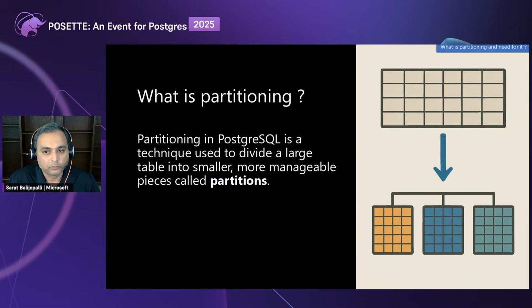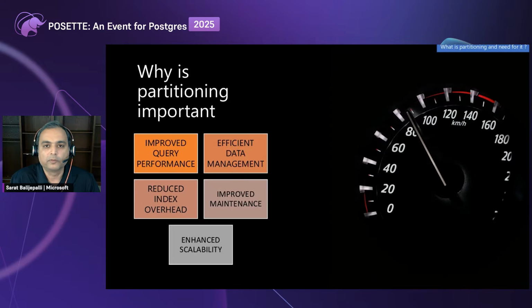So, what is partitioning? Partitioning in Postgres is nothing but a technique where we divide a very large table into smaller chunks, which are called partitions. Essentially, we are dividing a very big table, the parent table, into smaller chunks, which are called child tables. So, why is partitioning important? What is the need for that? Basically, I can say that we have five real advantages of doing partitioning.